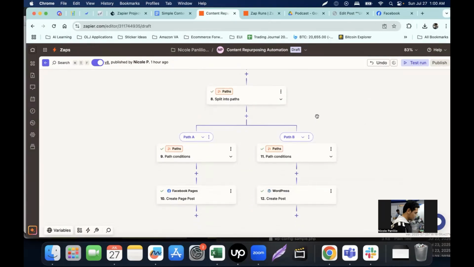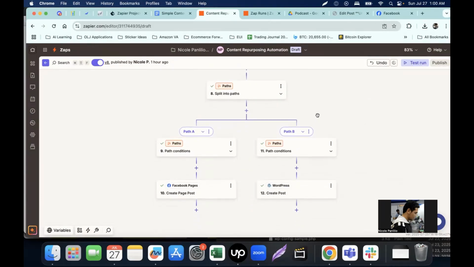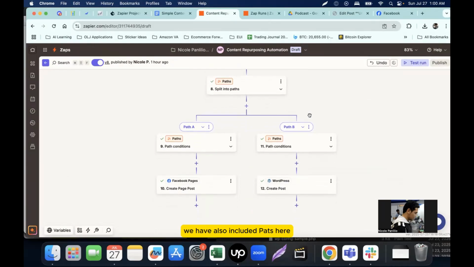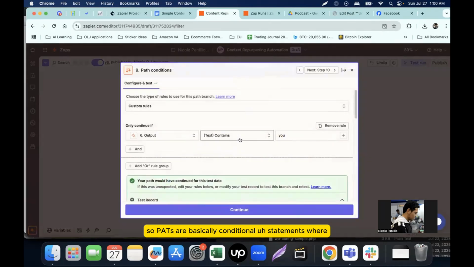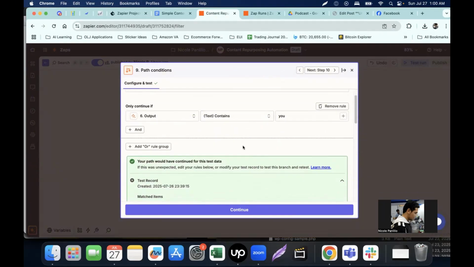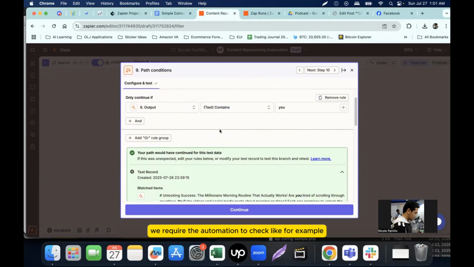And we have also included paths here. So paths are basically conditional statements where we required the automation to check. Like for example, we need to check if the title contains some words that we allow or not.